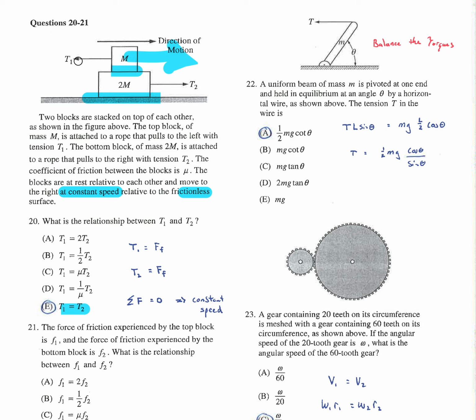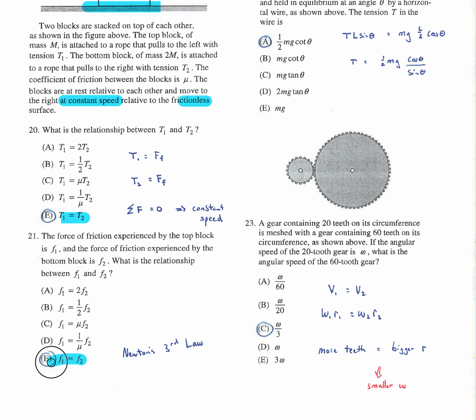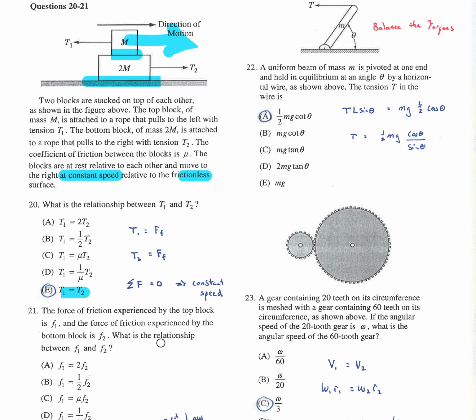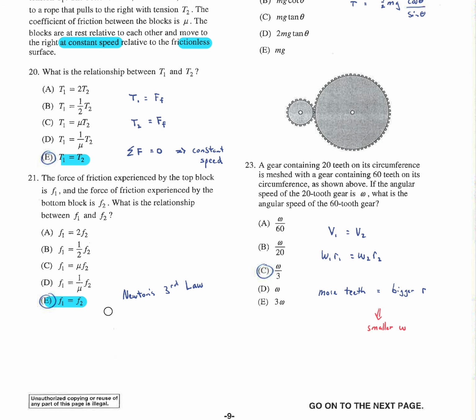Friction 2 then has to equal T1 because M is also moving at a constant velocity, so the two forces have to be balanced. And so we really answered this question as well. And that's really a Newton's third law question, right? The friction caused by M on 2M has to be the same as the friction that 2M causes on M. Okay, so this is a little tricky.